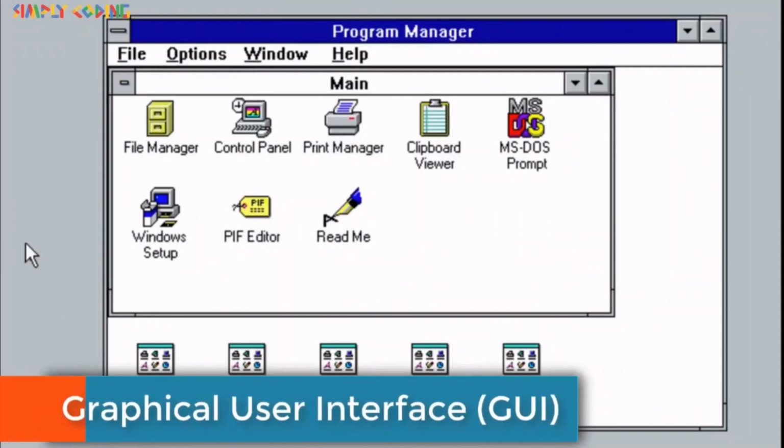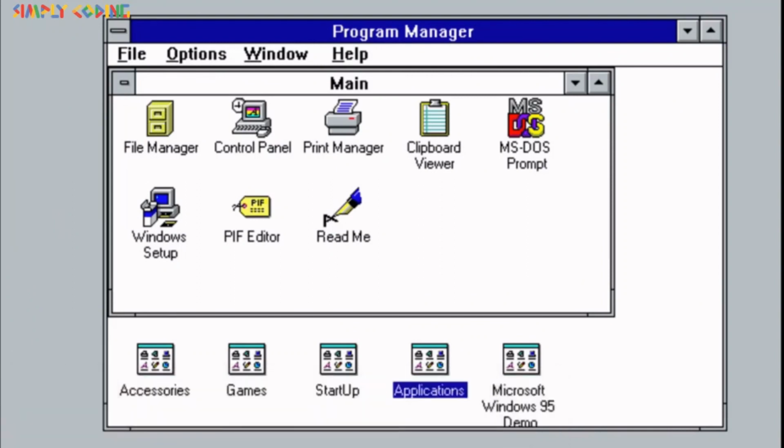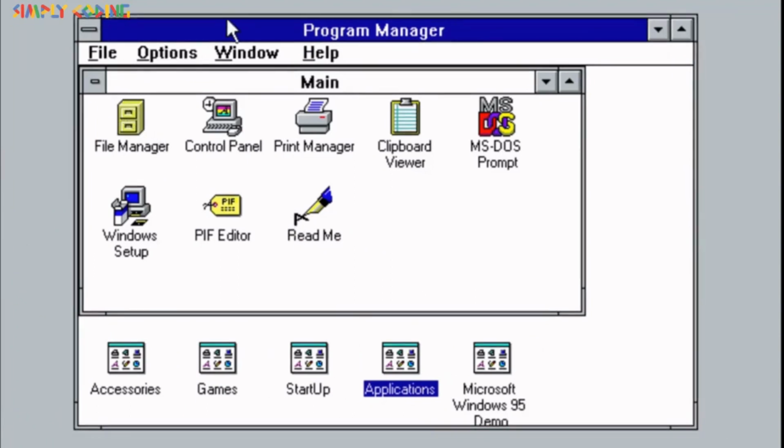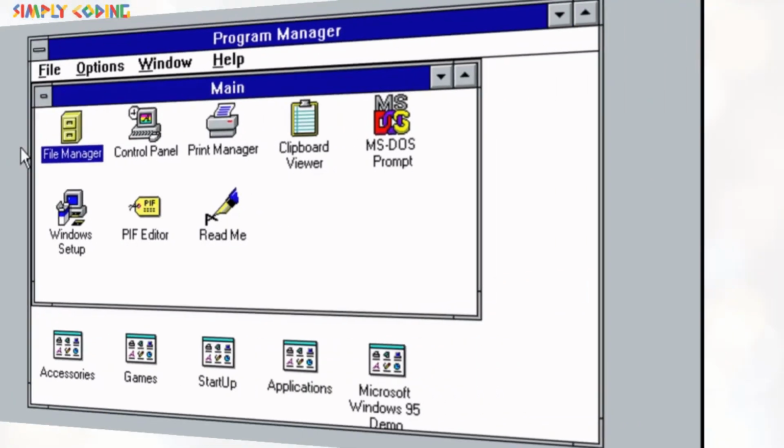Then came an OS with a graphical user interface or GUI, which lets the user run programs or give instructions to the computer in the form of icons, menus, and other visual options. These made interactions with the computer easier, and the computer could be operated with a mouse.